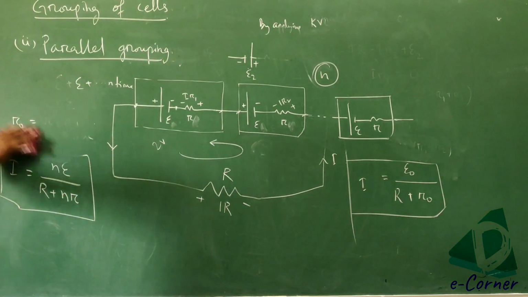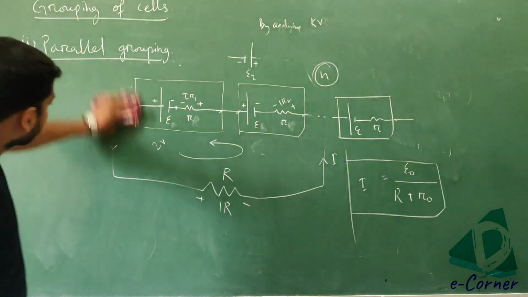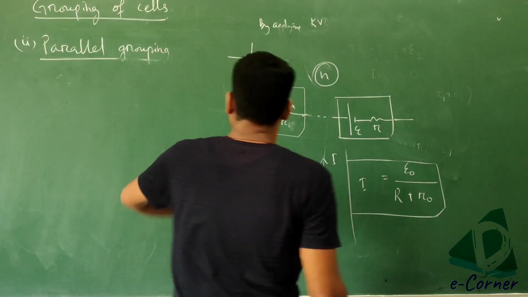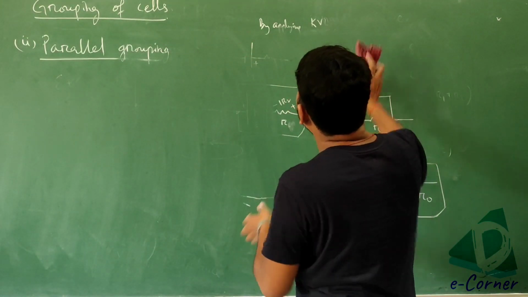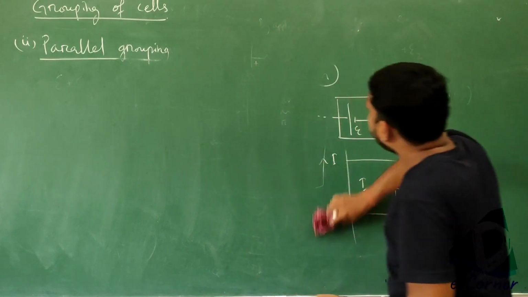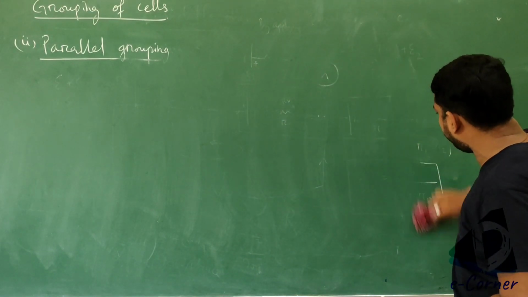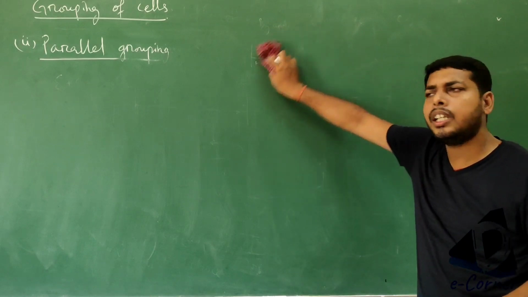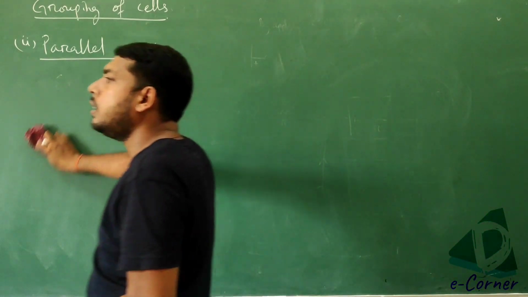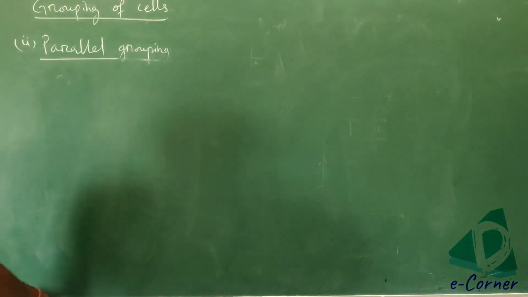In case of parallel grouping, first of all we will see the battery of different EMFs and different internal resistance. Then we will go through the same EMF and having same internal resistance.